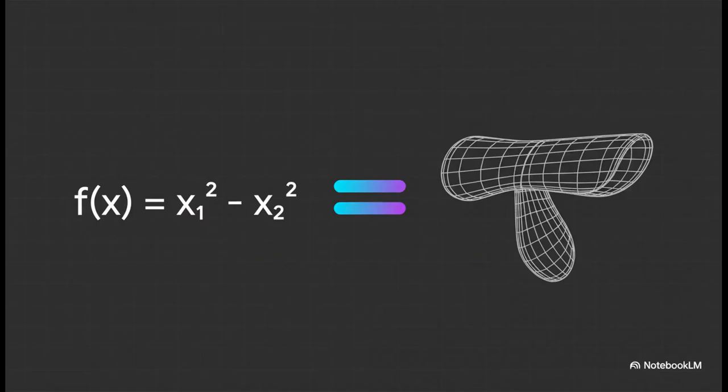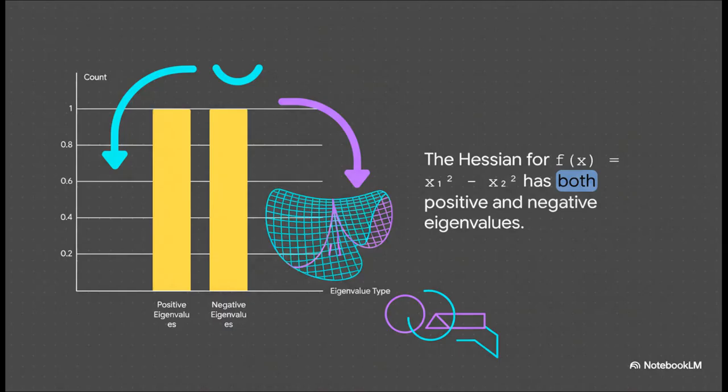The classic textbook example of a function that has this saddle point shape is this one right here. f(x) = x1² − x2². It's basically the perfect mathematical recipe for that Pringle chip shape we were talking about. And this chart just spells it out visually. If you move along that first dimension, the x1 axis, the curvature is positive. It curves up like a smile. But if you move along the second dimension, the x2 axis, the curvature is negative. It curves down like a frown. That mix of up and down curvature is the signature of a saddle point.